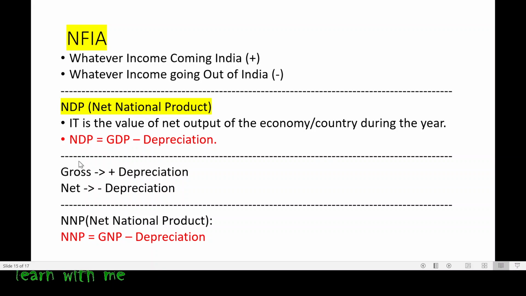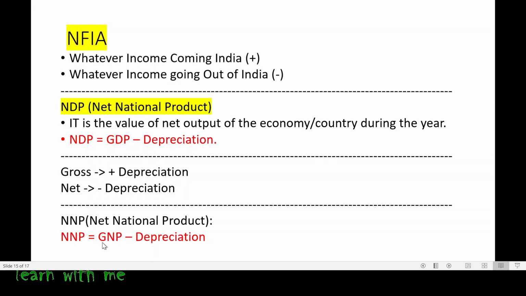Now coming to the next thing. If I have to calculate net national product, that is NNP, again the same thing: NNP is equal to GNP minus depreciation. Here, if you can see, DP and NP are common. So what is the depreciation?